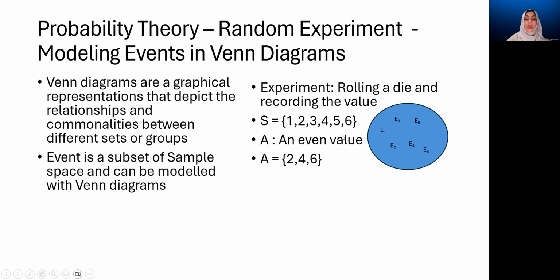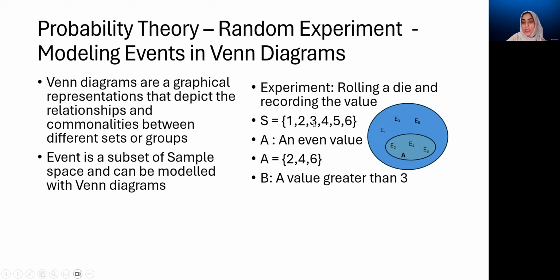So this event A has this composition: 2, 4, and 6. Now we can demarcate this event here on this Venn diagram. Since it includes these outcomes, we draw a circle around them to model this event A. We can have another event, a value which is greater than 3.